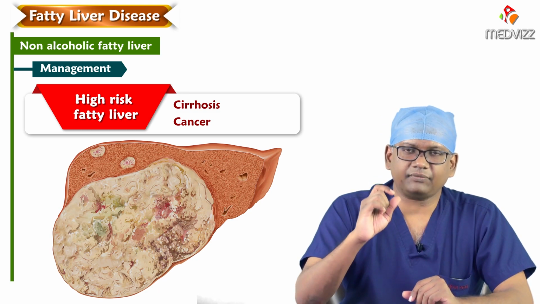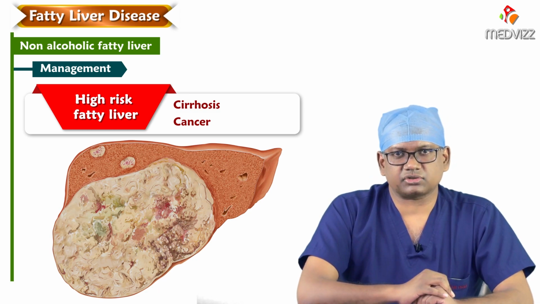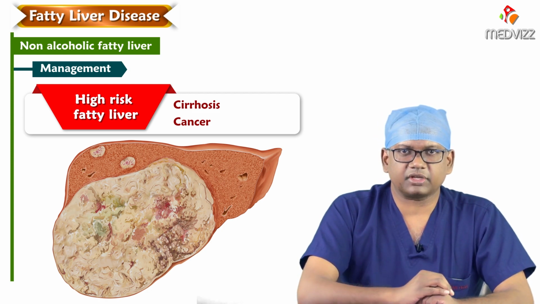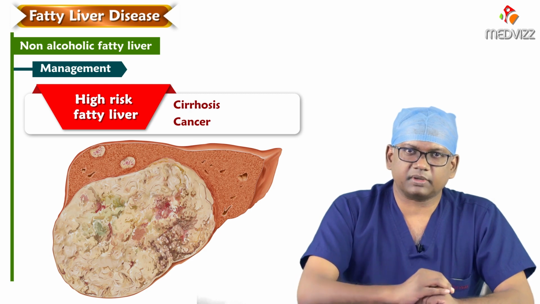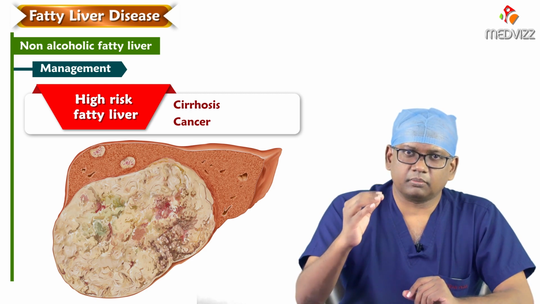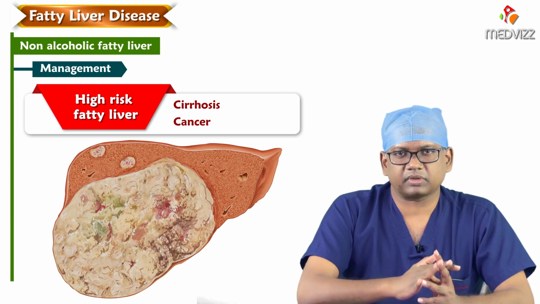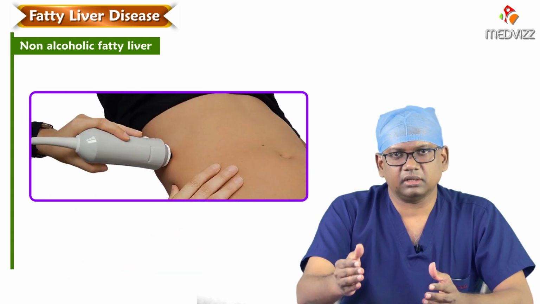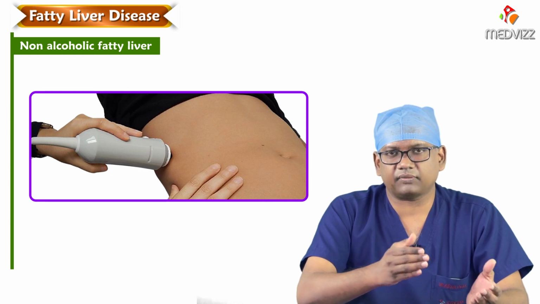So these patients have to be closely followed up by a gastroenterologist on a regular basis. They require lifestyle modification. They will also require treatment, and more often they also require monitoring. For example, every 3 to 6 months you may need to have a liver scan, and once in 6 months you may have a fibroscan.